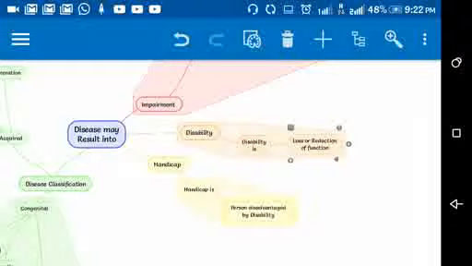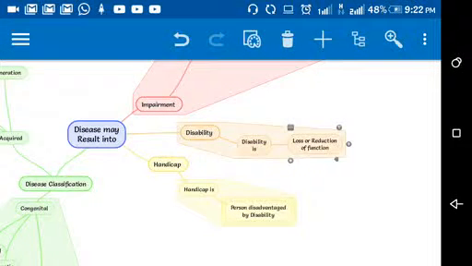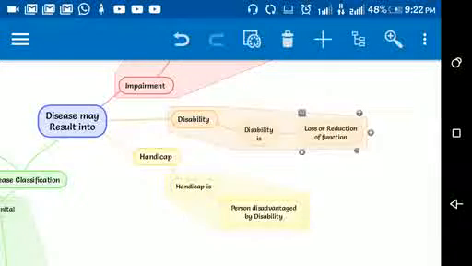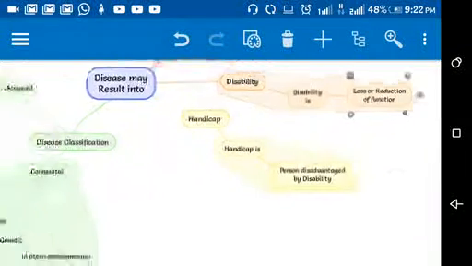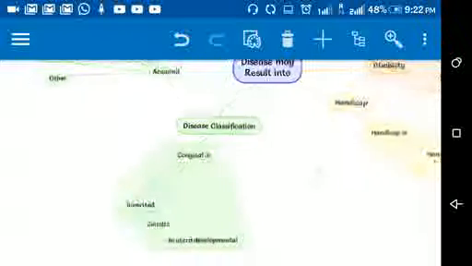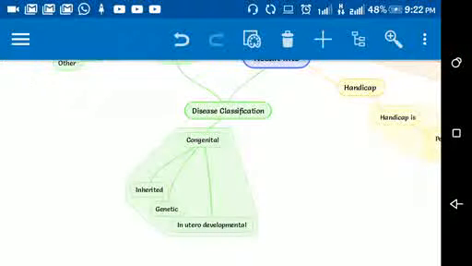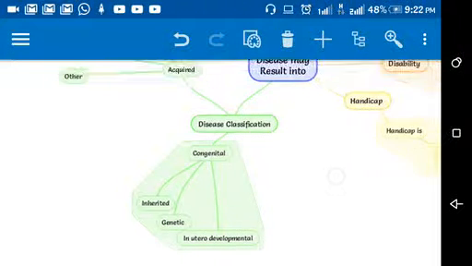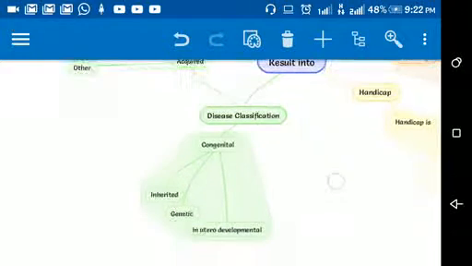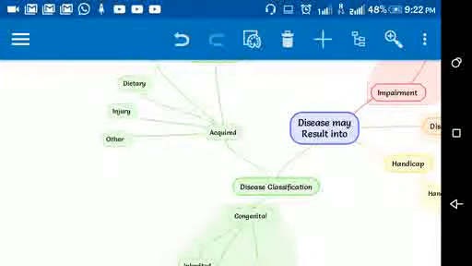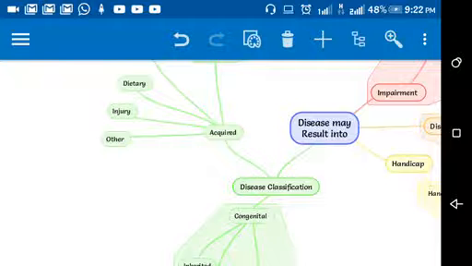Sometimes abnormalities caused by diseases are called disability. So disability is loss or reduction in function. What is handicap? Handicap is a person disadvantaged by disability. There are a few new words for handicap also, which are much better. And then comes disease classification. Diseases are classified into two groups in this chapter. Number one is congenital, number two is acquired.